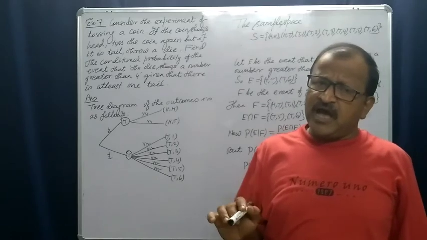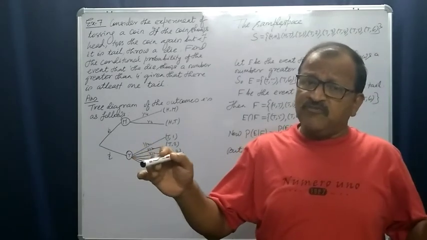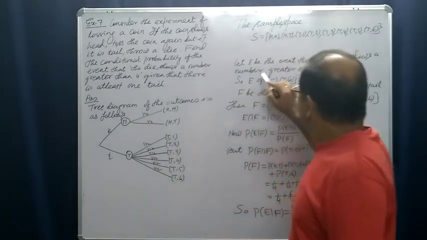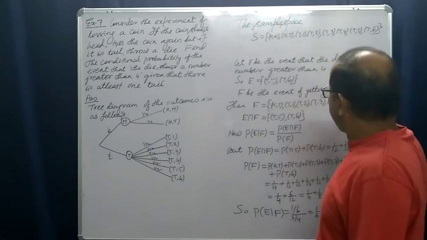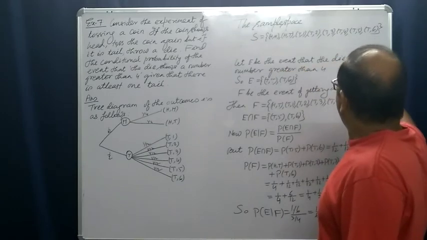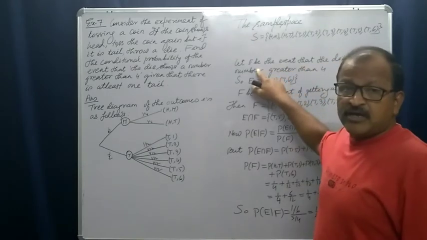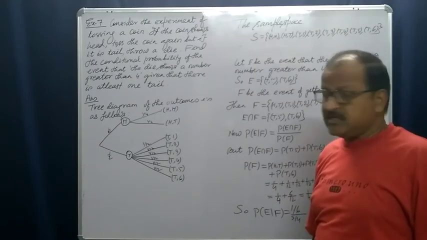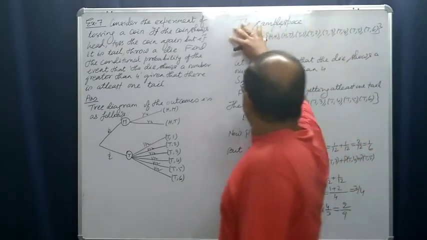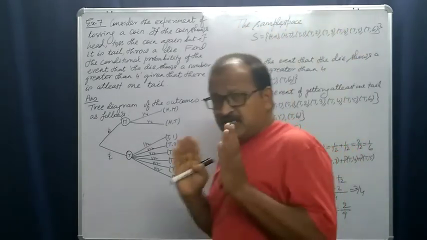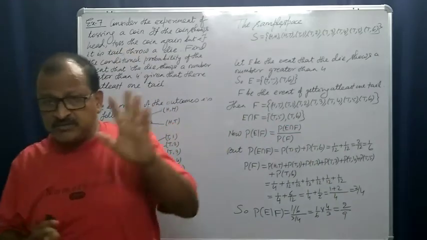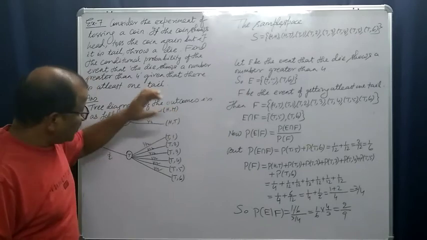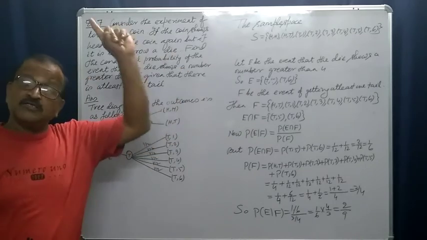Yes. If the die shows a number greater than 4, the first toss, tail must occur. So let E be the event that the die shows a number greater than 4. Yes, I had forgotten, this is the sample space. Let us first find out the probabilities of each outcome of the sample space.